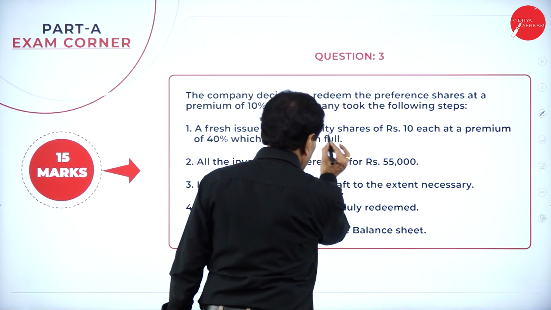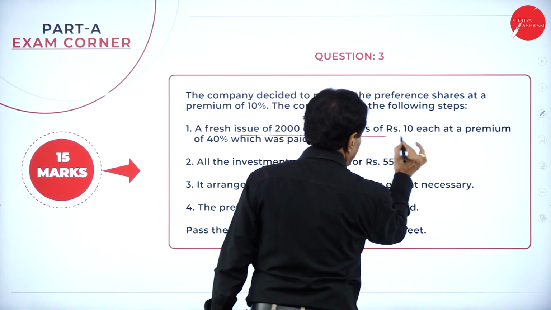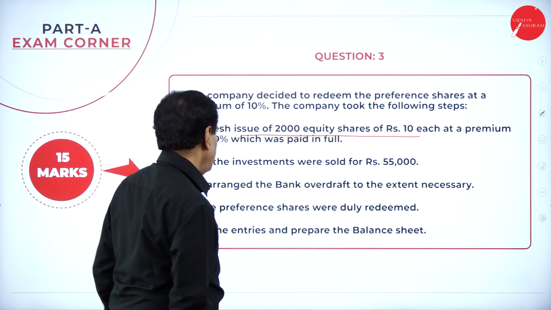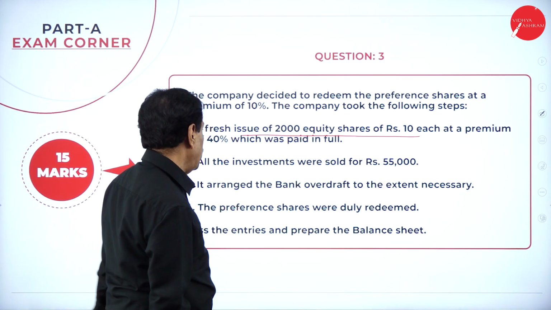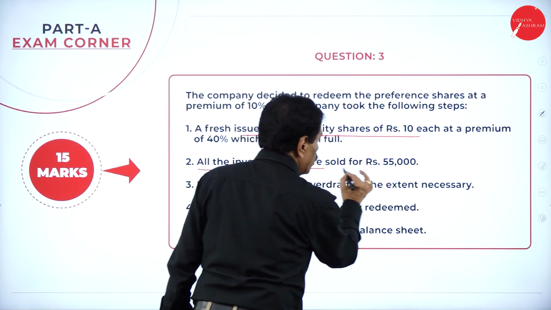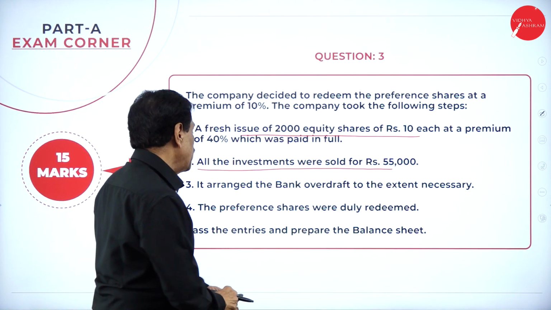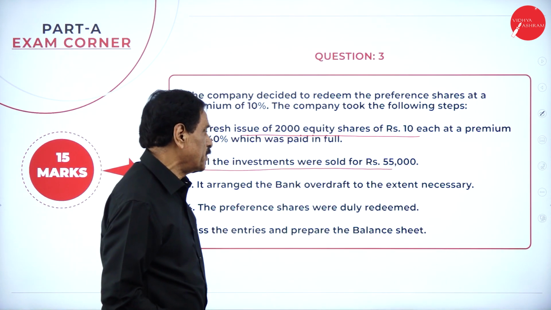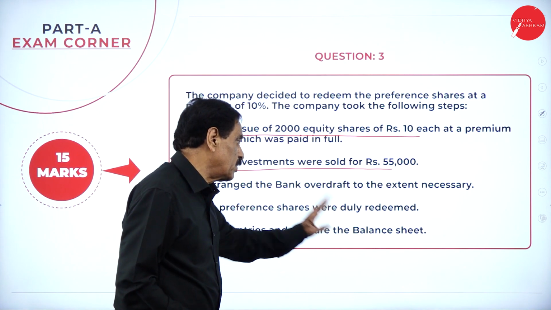A fresh issue of 2,000 equity shares of rupees 10 each at a premium of 40%, which has been paid in full. All the investments were sold for rupees 55,000. It arranged a bank overdraft to the extent necessary. The preference shares were duly redeemed.